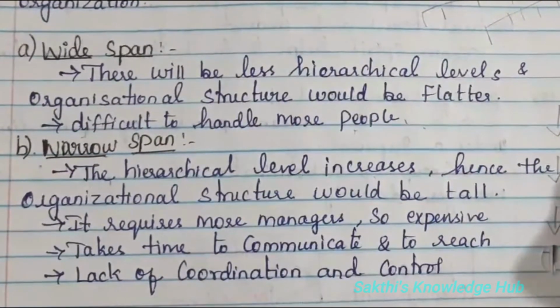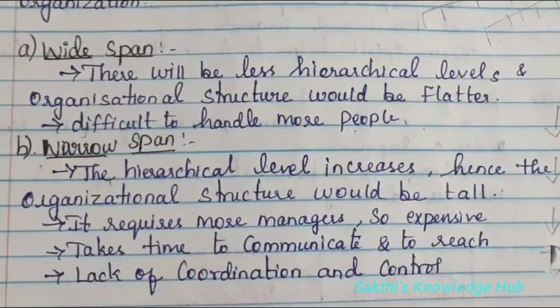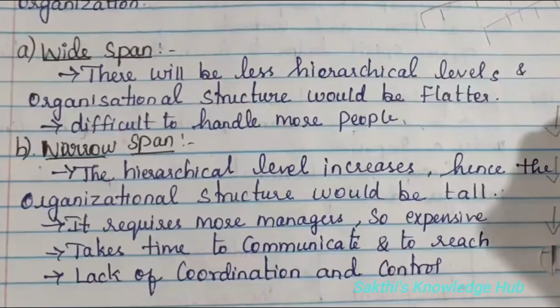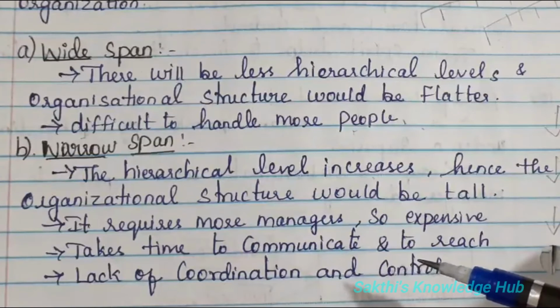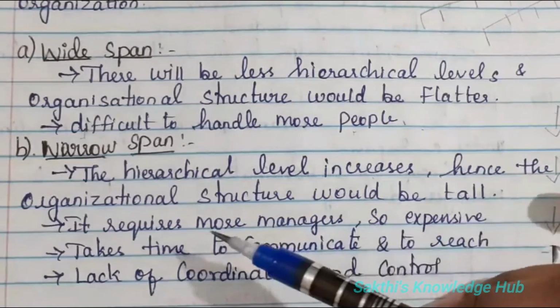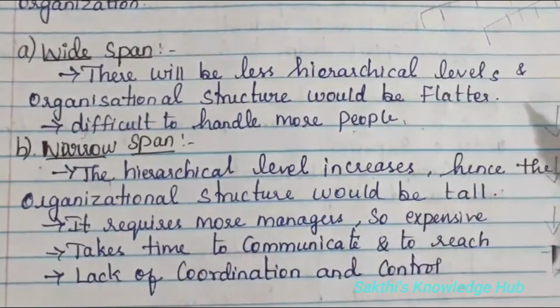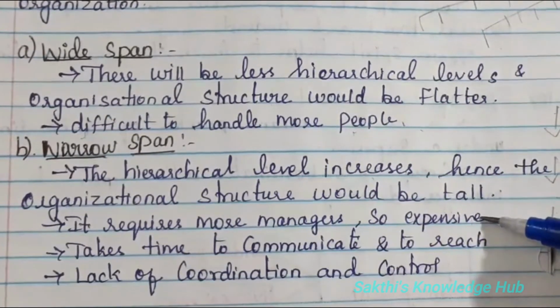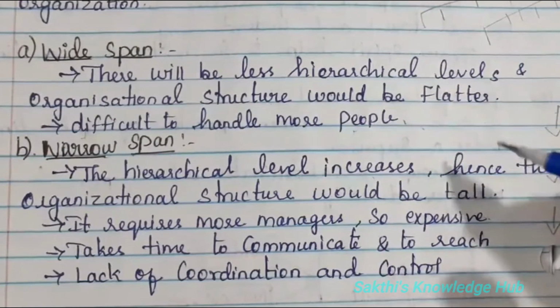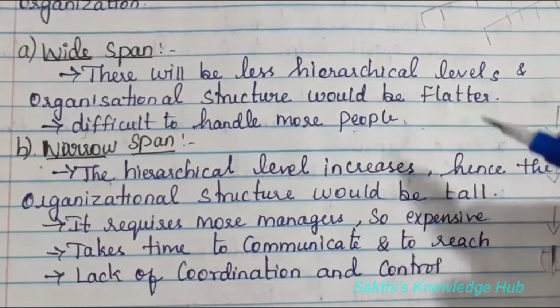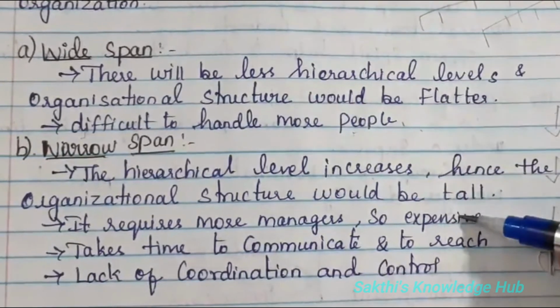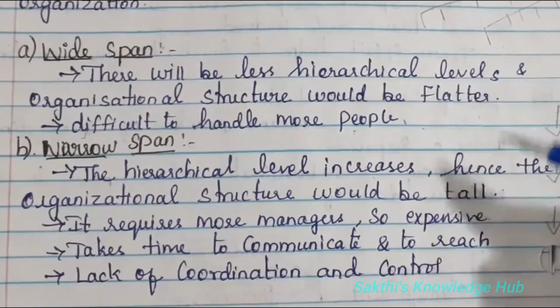So on that basis, if an organization structure is getting extended, the manager or the posting will be getting increased. So definitely, that will impact in cost also for the organization. So the term says that it requires more managers, so expensive. So one by one, if there is some people, it is necessary for the organization to assign a manager for each and every hierarchy. This span of management is bit expensive compared to the wide span of management. So whatever is plus for this thing, that will be the minus or the disadvantages for the narrow one. So vice versa for both the aspect of span of management.